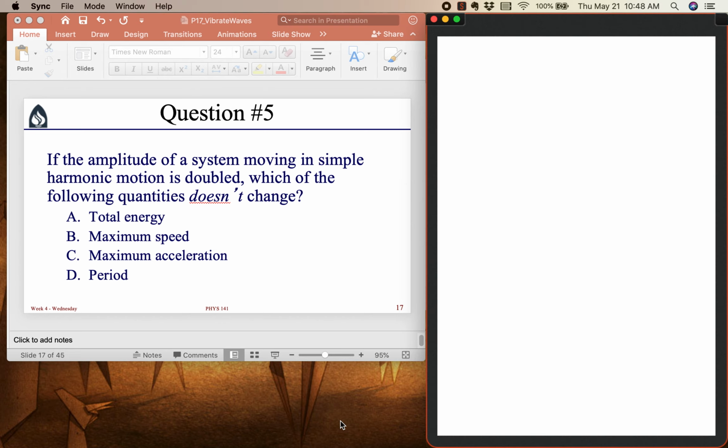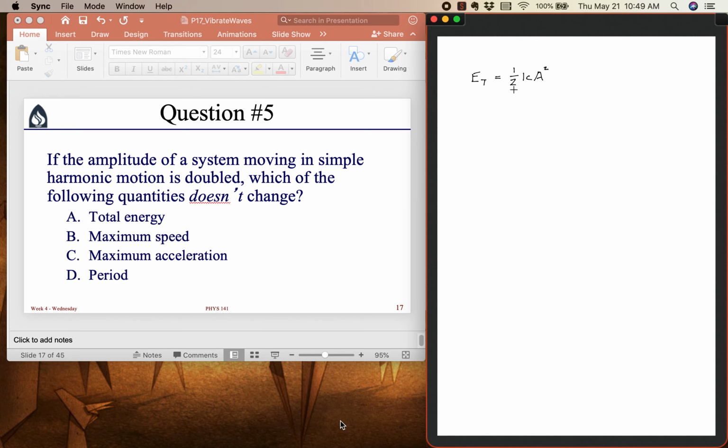Which of these quantities doesn't change if we double the amplitude? Well, if we think about the time where the mass is at its maximum position and the spring is maximally stretched, at that location the kinetic energy drops to zero because the mass is turning around, and so the total energy at that instant of time is equal to 1/2 k a squared, where a is that maximum distance away from the equilibrium point. So this is the total energy because all of the energy at that point is spring potential energy.